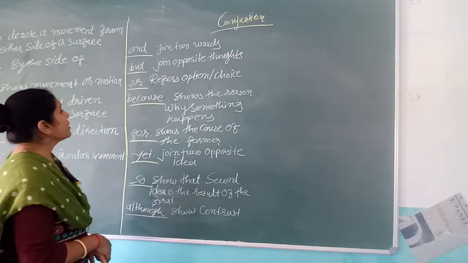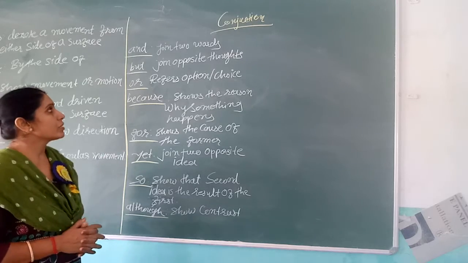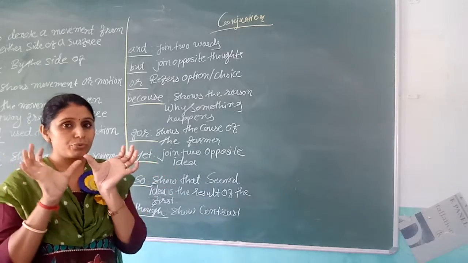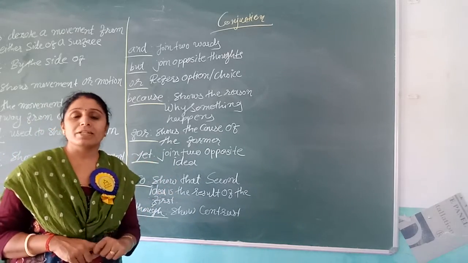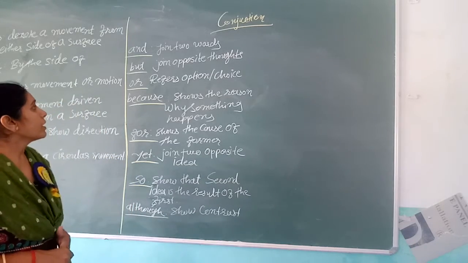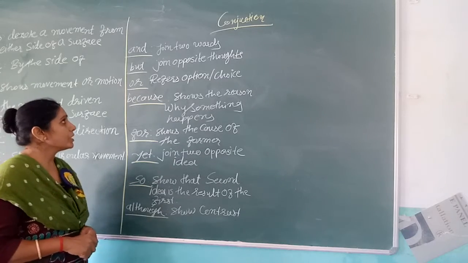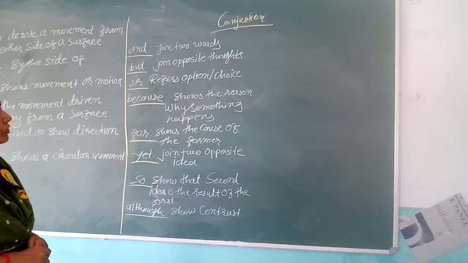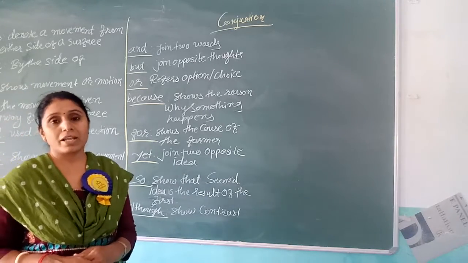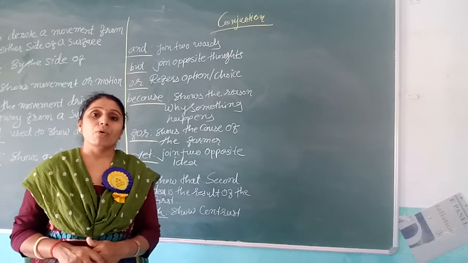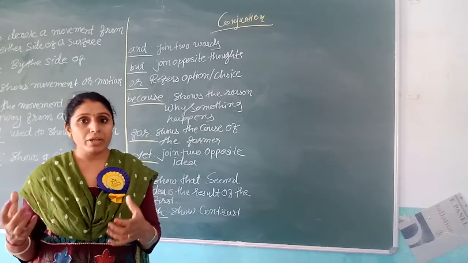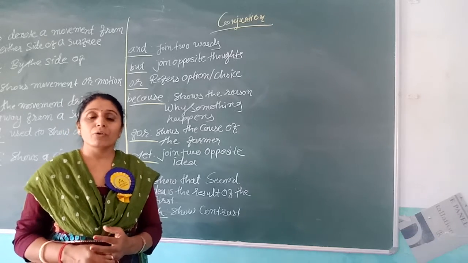Okay, there is "and", which joins two words. The conjunction we can use to join two words, just like "Mohan is smart and intelligent." There is "but", which joins opposite thoughts, just like "I'm going to school, but my friend is not coming."